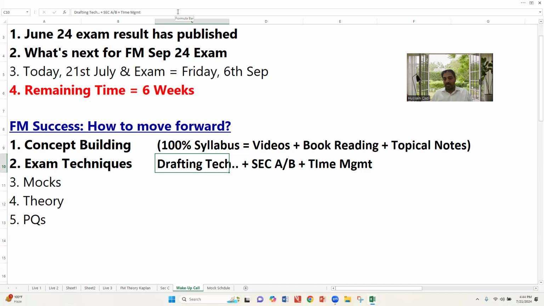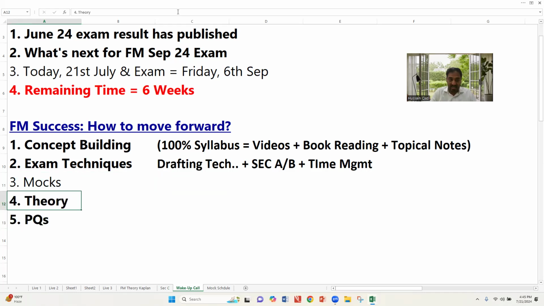From next week, we will start the practice sessions as well. So you will be able to handle the drafting technique especially, and of course section A and B type questions, either through the live sessions or the recorded material available over time. You will become the master of the drafting technique and all exam techniques, including section A, B, and time management, by practicing the questions, practicing the theory, and the mock exams.